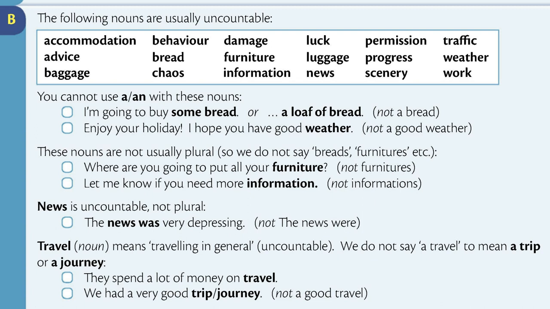You cannot use a or an with these nouns. I'm going to buy some bread. Or, I'm going to buy a loaf of bread. Enjoy your holiday. I hope you have good weather.